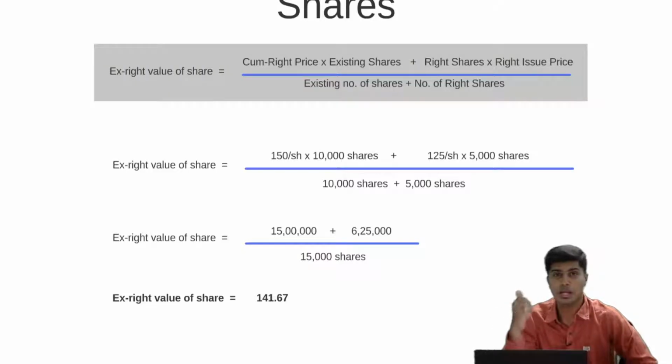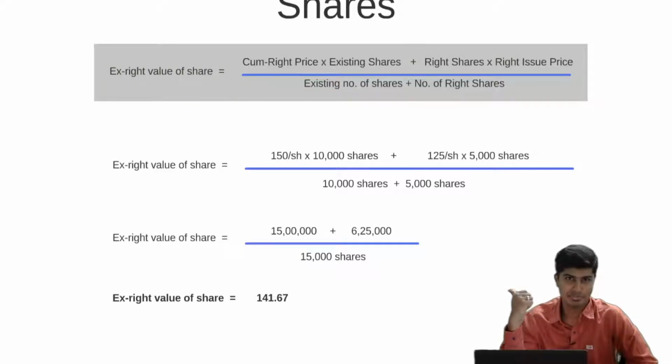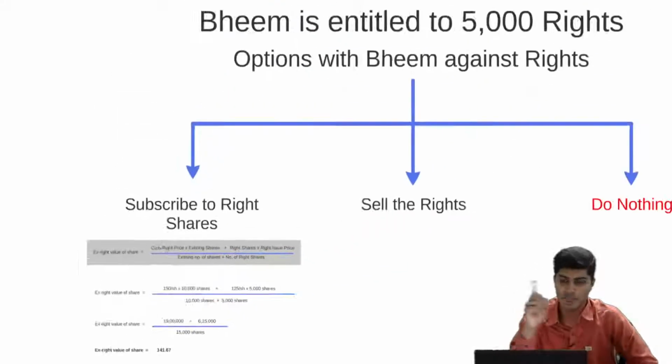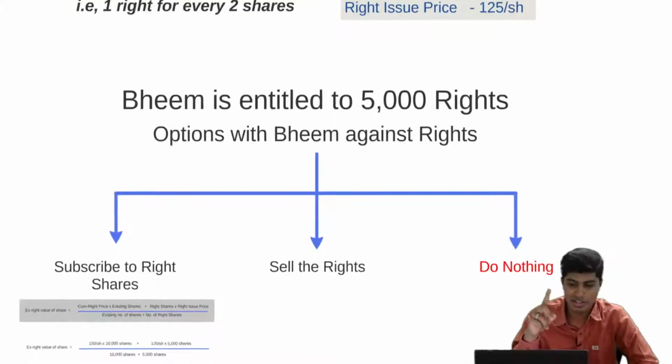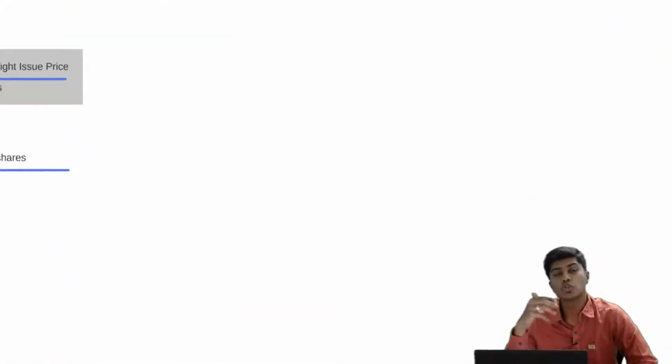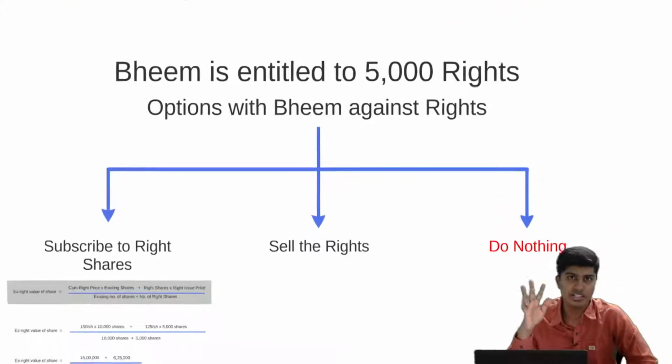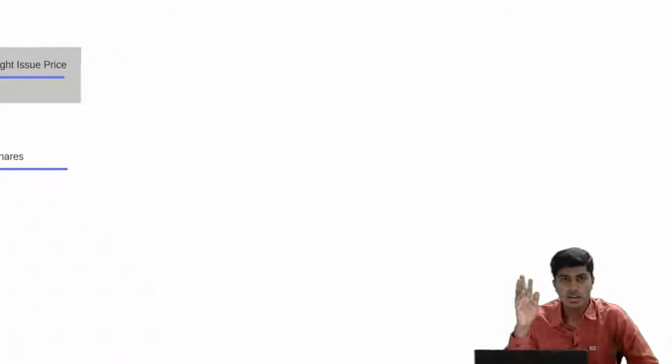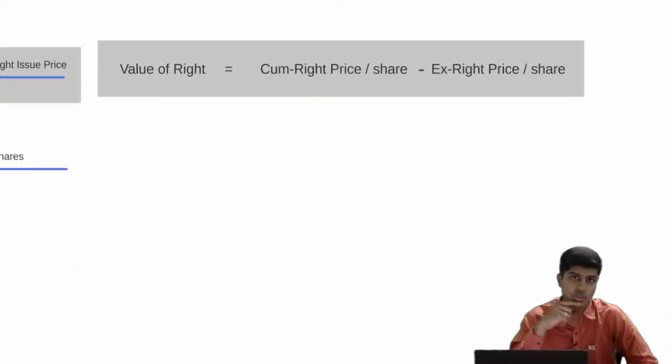After the right issue, it becomes 141.67. First part, you wouldn't understand this completely till the time I finish the third option. Wait till then and you would understand this better. Let us say Beam sold his rights. Beam doesn't want to buy shares. Beam sold these rights to somebody. Now, when Beam sells these rights, how much money should he receive?